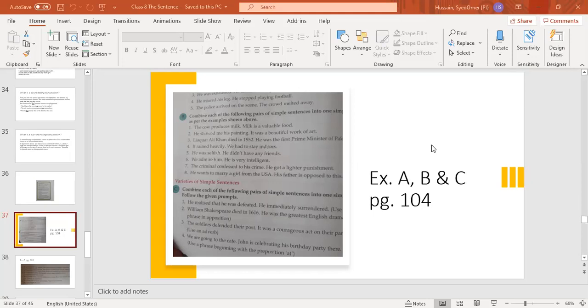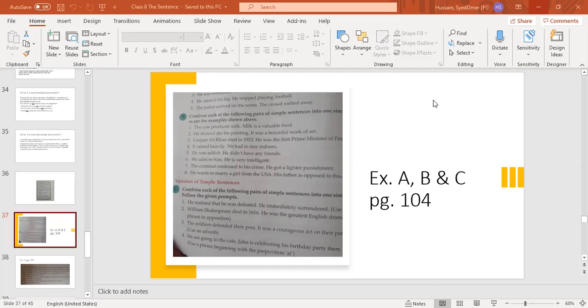Some students have left. Yes, remember, do the third and fourth one, then Fatma will do. The soldiers defended their post. It was a courageous act on their part. Use an adverb. Change the adjective into adverb. I give you a hint. You have to change courageous into adverb. Like nice, nicely, careful, carefully. The soldiers defended their post courageously.